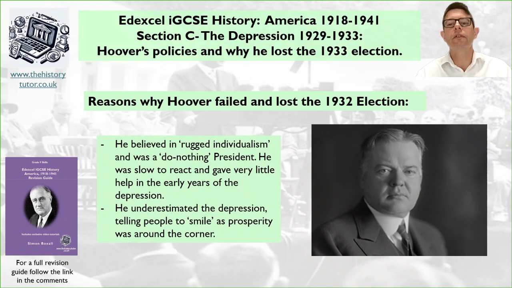So why did Hoover fail and then lose the election? Because he believed in rugged individualism and was a do-nothing president, he was slow to react and gave very little help in the early years of the Depression. He underestimated the Depression, telling people to smile as prosperity is round the corner.